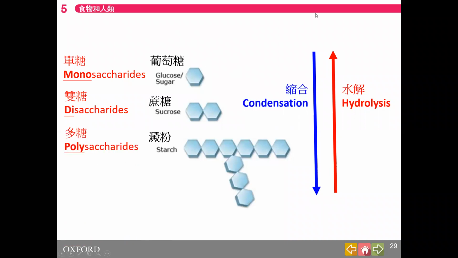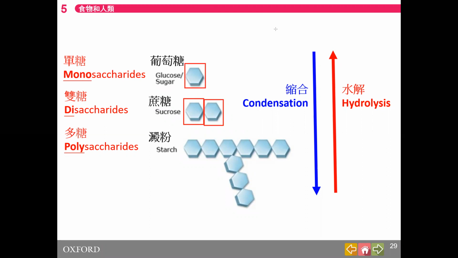And please pay attention to the spelling here. Saccharide. Saccharide. S-A-C-C-H-A-R-I-D-E. So you see that I want to use this diagram to show that disaccharide means double sugar, two sugar together. They are formed from one sugar. Double sugar, by condensation.